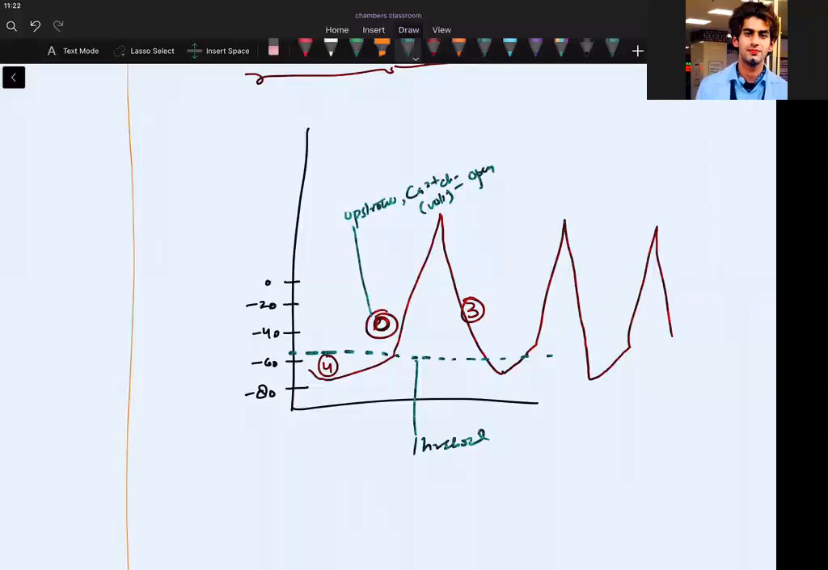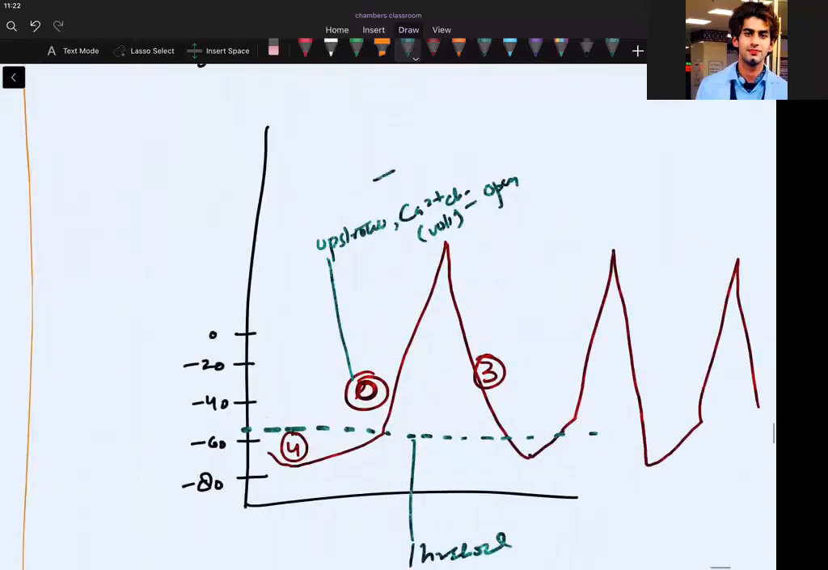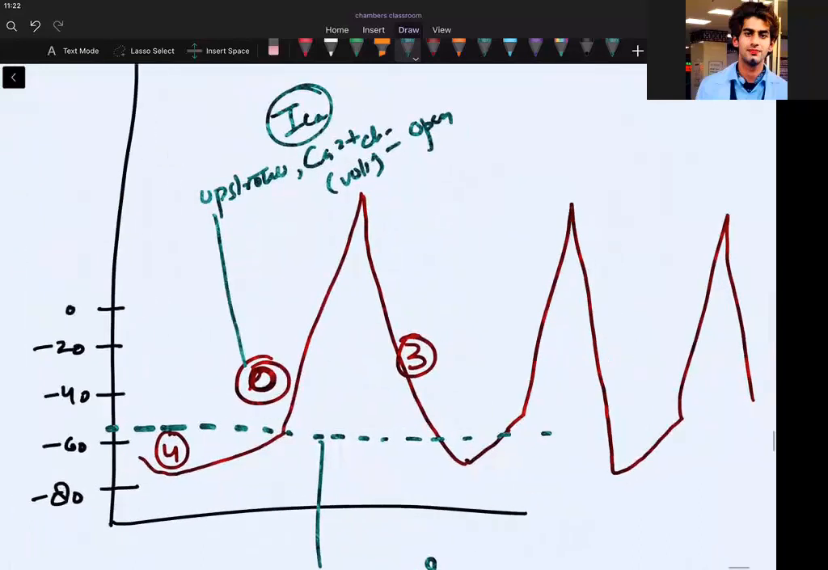Phase 3. So which current, by the way, here? IK current. Phase 3 is the repolarization phase. And phase 3 is repolarization means calcium channels are going to be inactivated. Calcium channel inactivation. Which is activated? Potassium is activated. Which current? IK. Is it difficult?